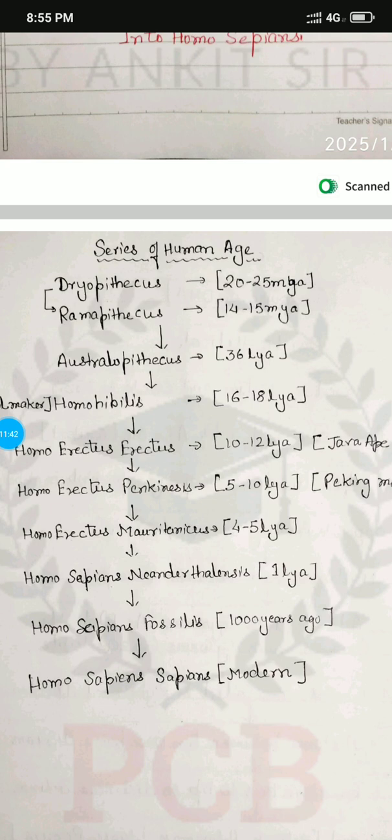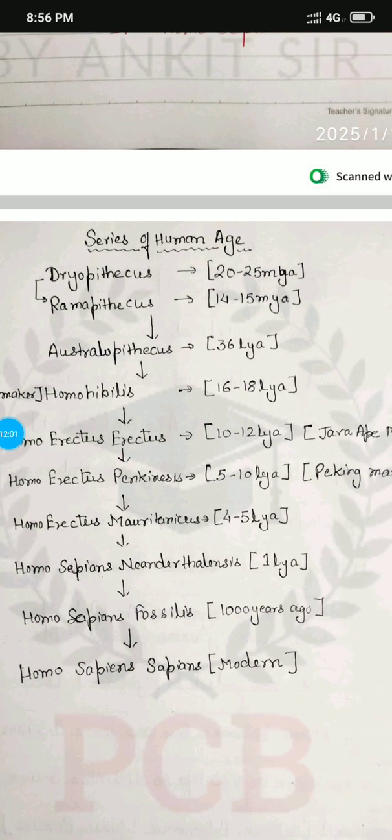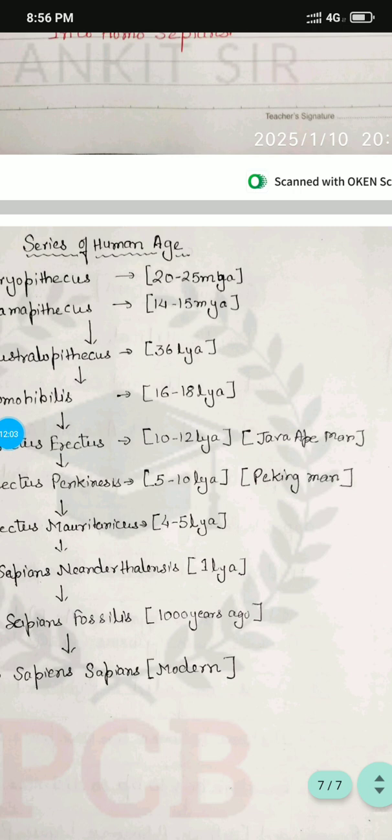After that came Ramapithecus, 14 to 15 million years ago. Then Australopithecus, 36 lakh years ago, which led to the tool maker, Homo habilis. Tool maker is always Homo habilis, 16 to 18 lakh years ago. And Homo erectus is 10 to 12 lakh years ago, called the Java ape man.